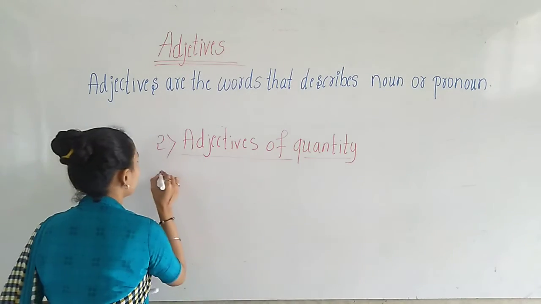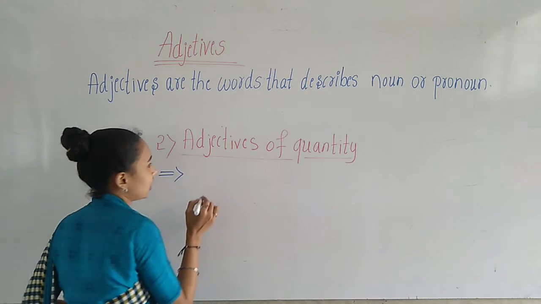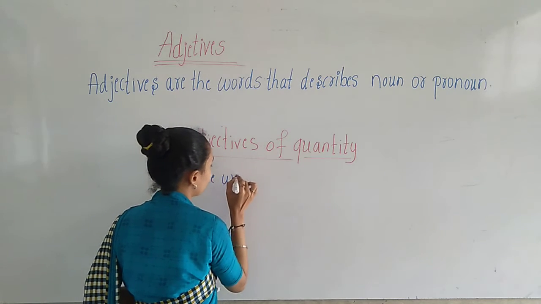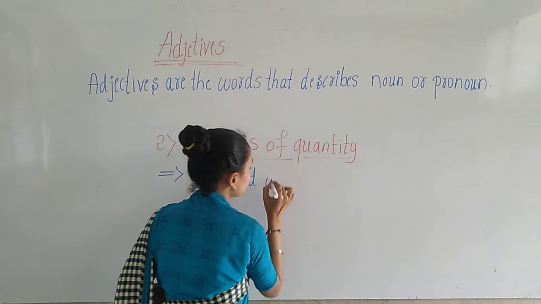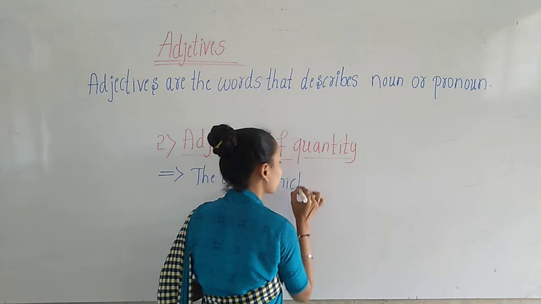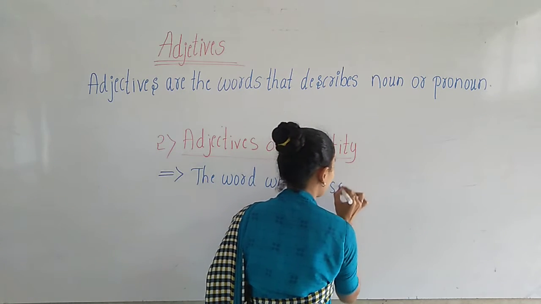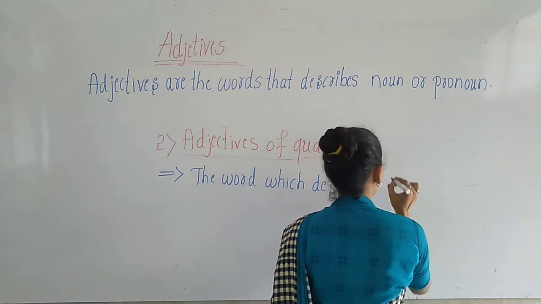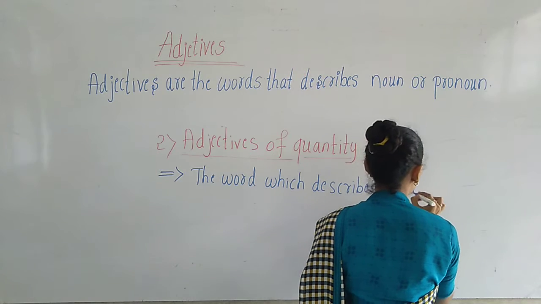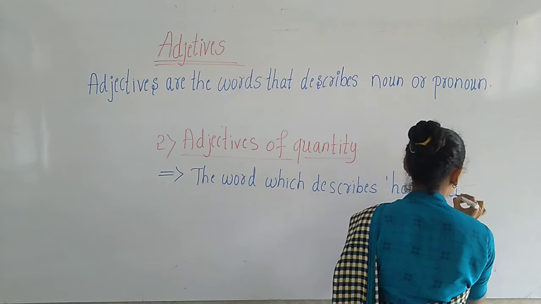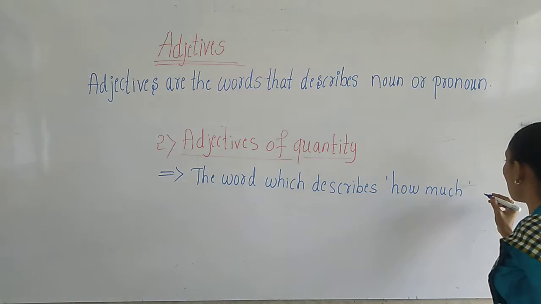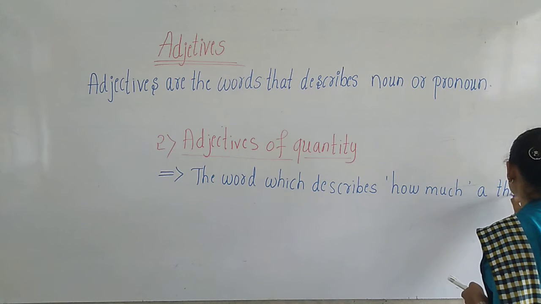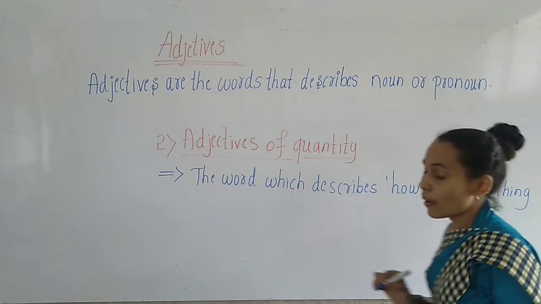Okay. So here, now let us write the definition. The words which describe how much of a thing is made.